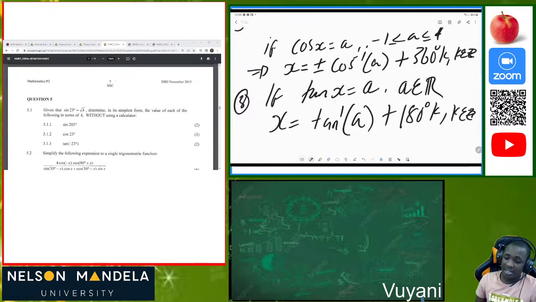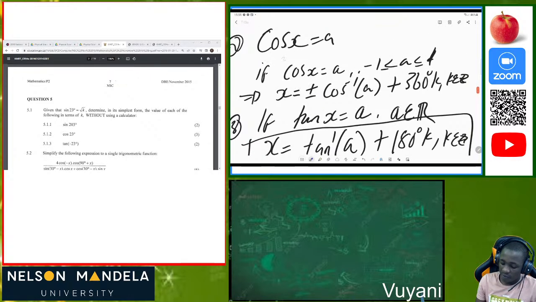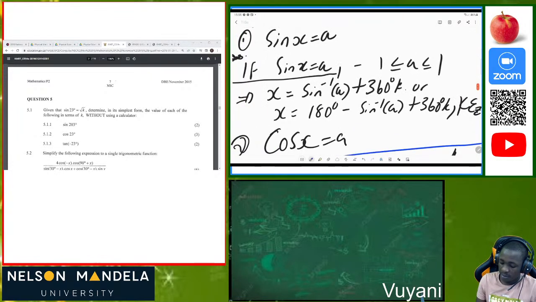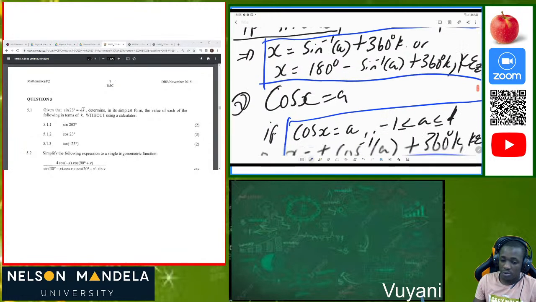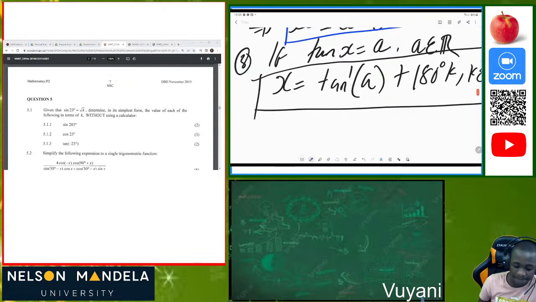So bear in mind that the tan has asymptotes at 90 degrees, 180. Also bear in mind, this is so essential. This is how you determine your general solutions in all the equations. When they ask you to determine the general solution, if it's cos, please use this formula. If it's sine of theta, please use this general solution. This will help you understand the concept of general solutions.